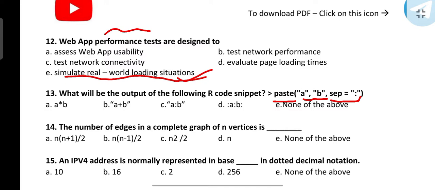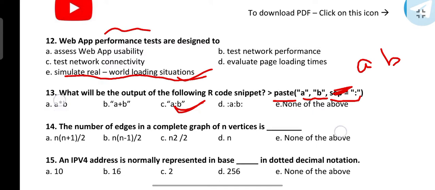If sep is not present, then by default the separator is a space. So for this the answer will be A:B. Suppose I am not giving sep, then the output will be A space B, because by default the separator is space. I hope the paste function is also clear.